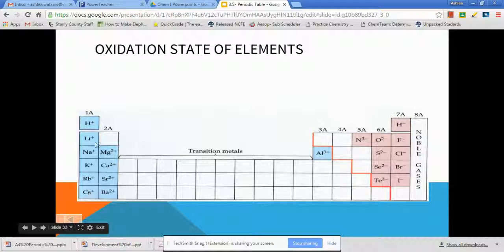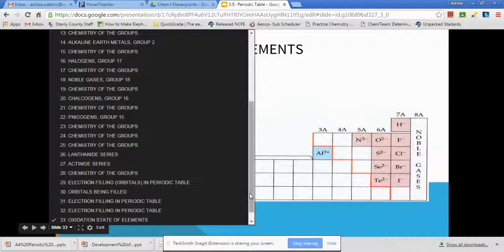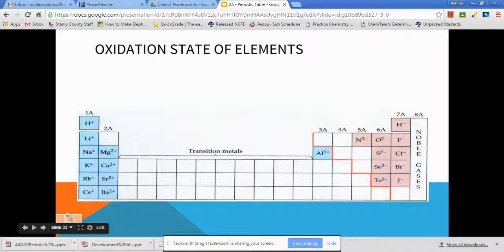Remember, group 1A are always +1. You see I just have that little plus sign up here, which means +1. And then in 2A, they're all +2s. 3A, I've got a +3 on aluminum because we know that's a metal. 5A, I've got my -3 on my nitrogen. 6A, they're all -2s, and 7A, they're all -1s. Remember, your noble gases do not have a charge, and your 4As tend to do covalent bonding instead.